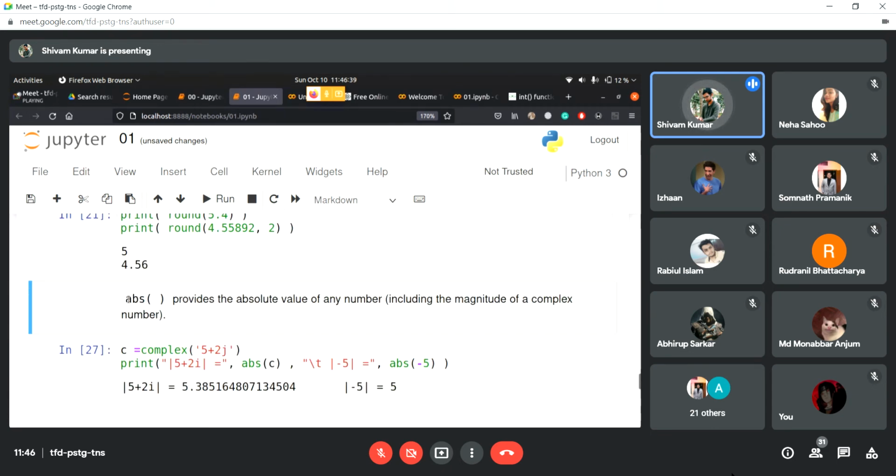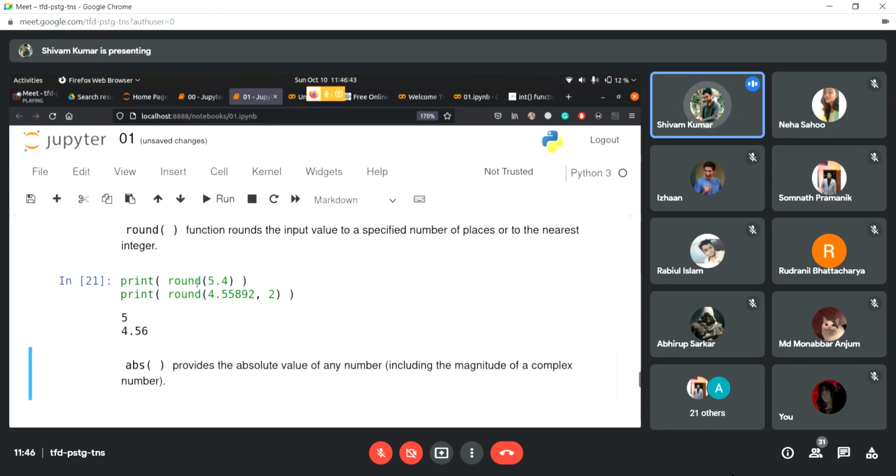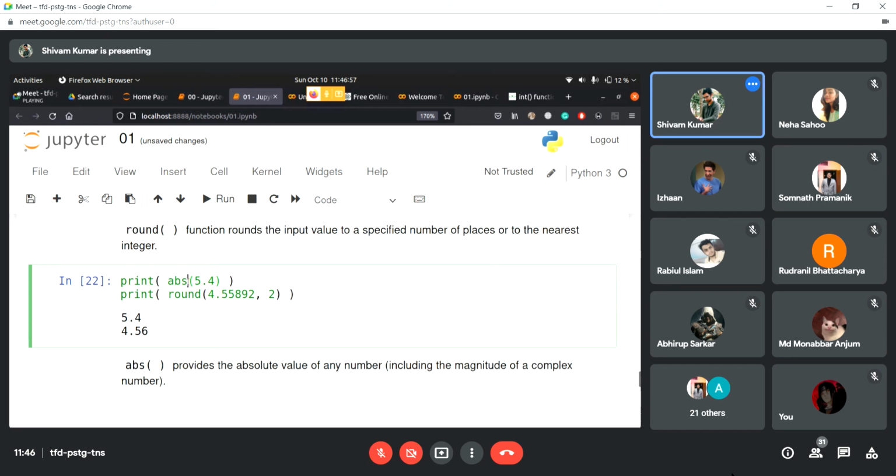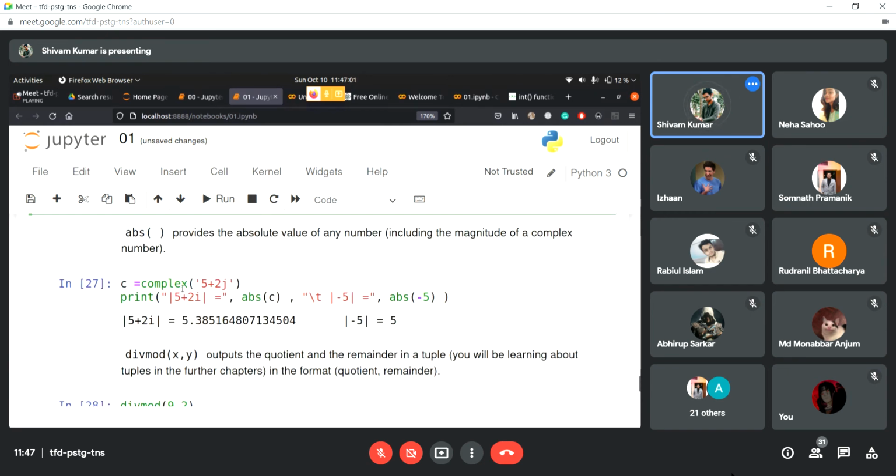Then we also have the absolute function that provides the absolute value. So the absolute of 5.4 is going to become 5.4. Okay, it's only supposed to be used for complex numbers. I missed that. So you're not supposed to use this with these, only with complex numbers. So the absolute of 5 plus 2j is going to be 5. We can just test this. They have also written it here.